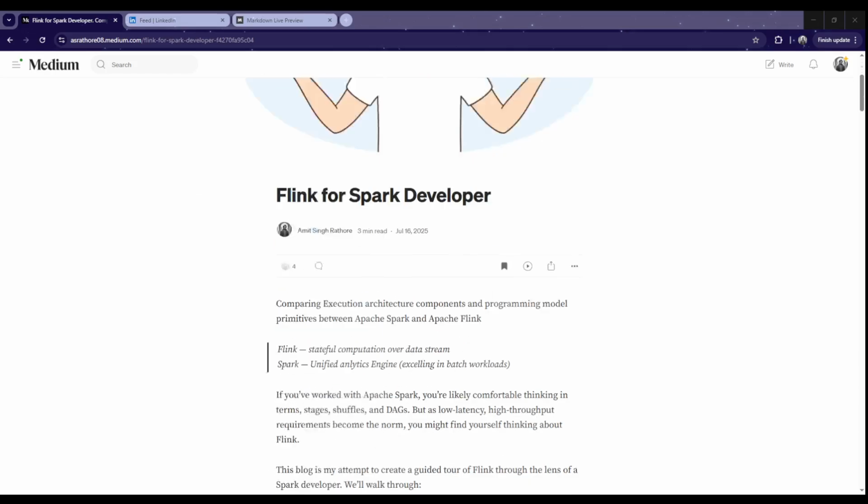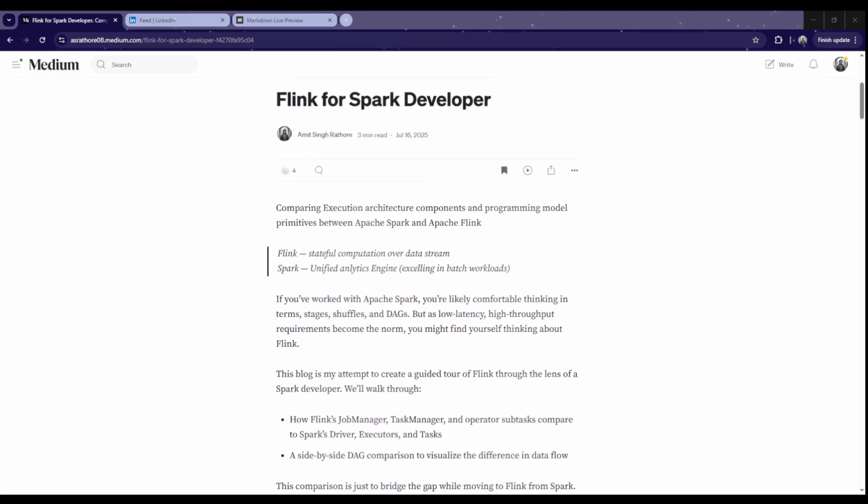So let's get started. First thing first, what is Flink? Flink is a stateful computation engine over a data stream. It processes unbounded data. That means the data can keep on coming. Spark is a unified analytics engine which has both streaming as well as batch capabilities. The streaming in Spark is nothing but a micro batch.